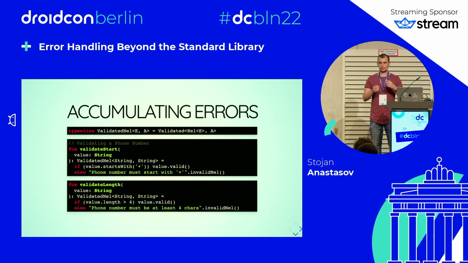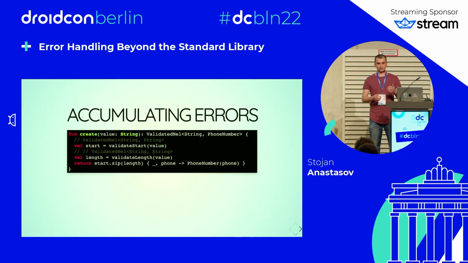Our second check for the phone number is validating the length. And we do the same thing here. We check for the length. If it works, we create a valid instance, or we create an invalid instance with our error message. So now let's put these two things together. We can create a create function that returns a list of strings in case of failure, or the phone number. For the start, we delegate to our validate start function. And for the length, we delegate to our validate length function.